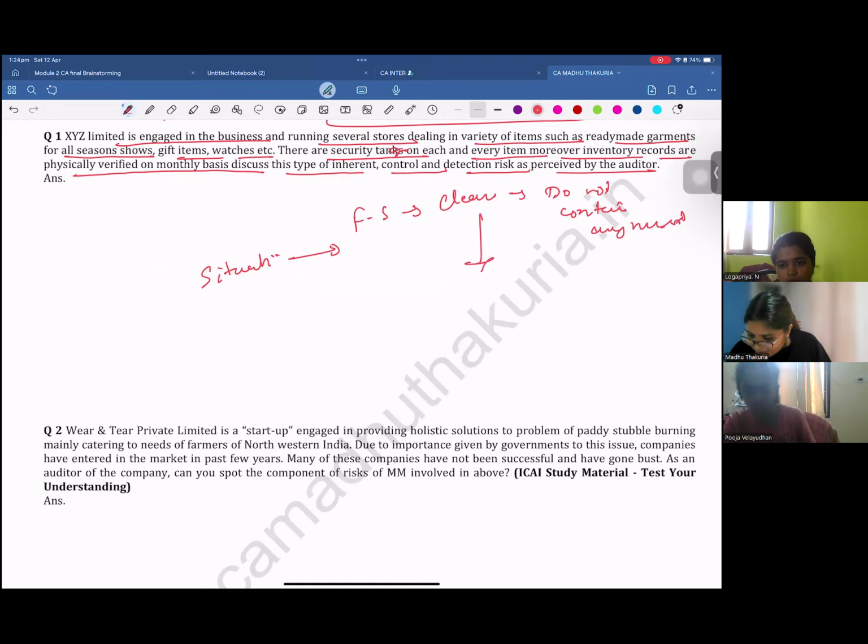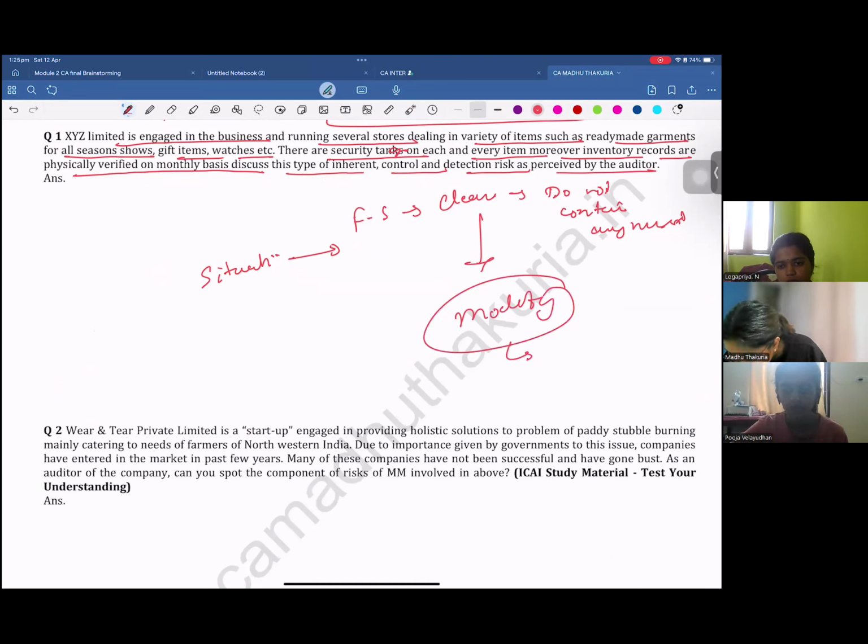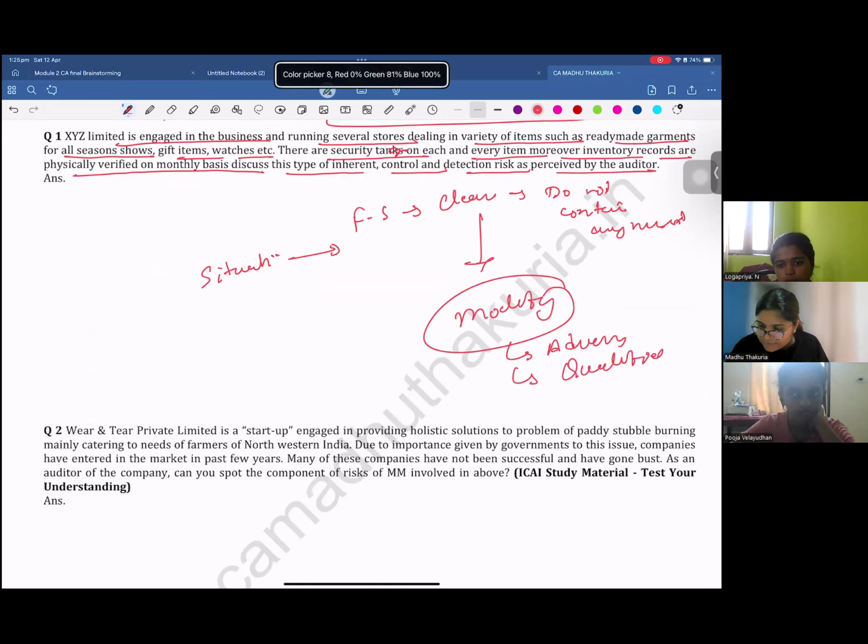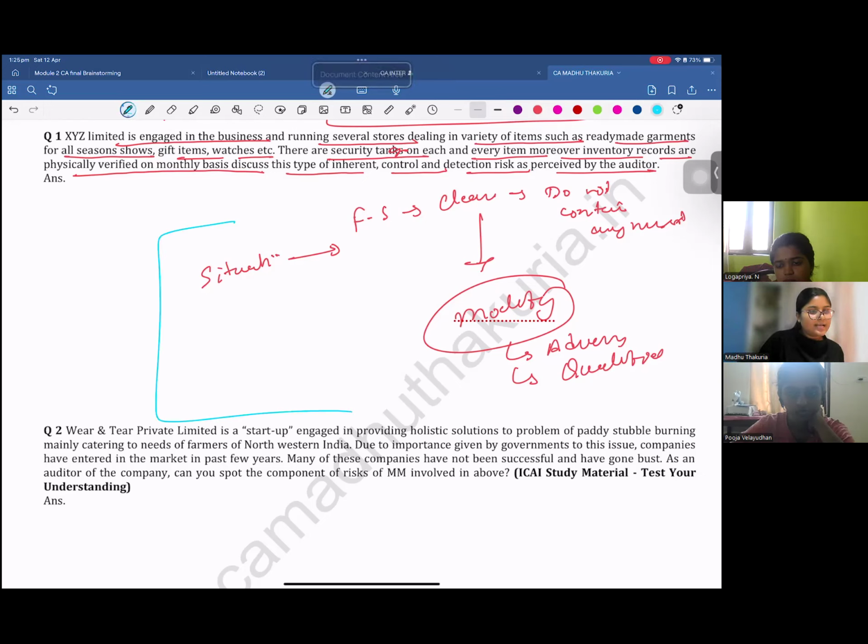Still, you'd say no, it contains misstatement, I will modify the opinion. I will give either an adverse opinion or a qualified opinion. Can there be this risk that the financial statement is clean and still you modify the opinion into an adverse or qualified opinion?